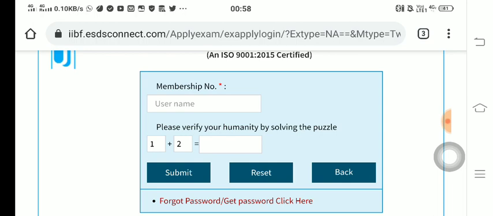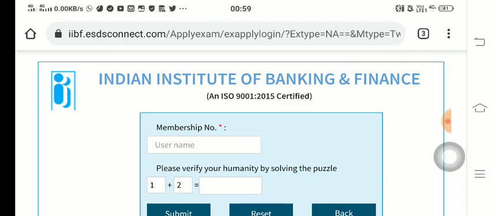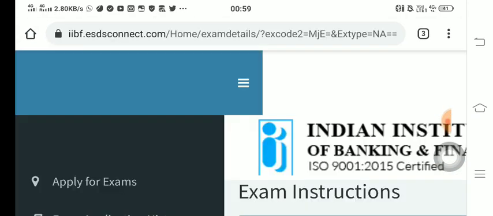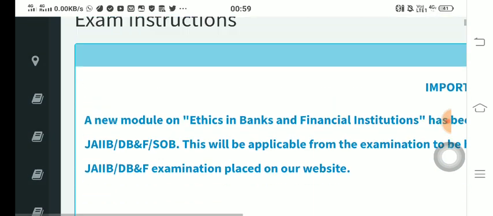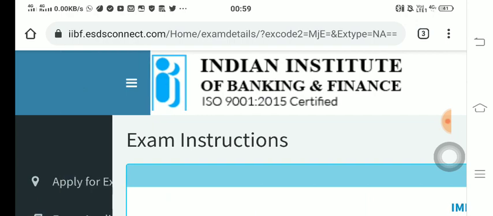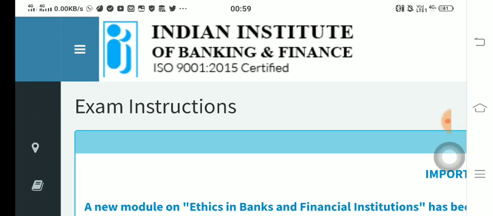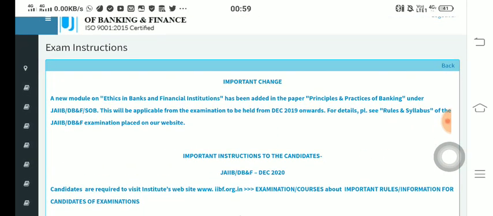On this page, let me type the membership number, and you verify your humanity by solving this puzzle. After filling in this page, it should appear like this. Here I had already logged in, so you can see it over here. Let me show you. Yeah, so you will get a page like this. Let me make it smaller.